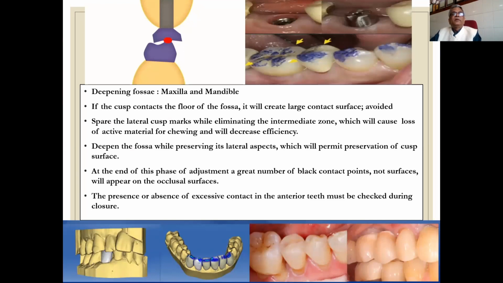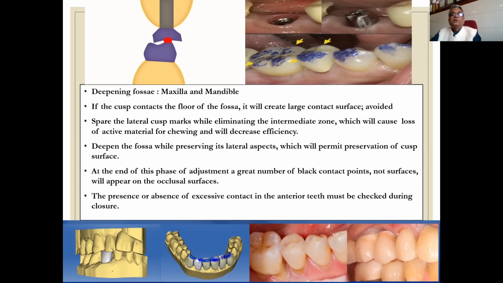So deepening the fossa is the ideal thing. In maxilla and mandible, if the cusp contacts the floor of the fossa, it will create a large contact surface, which should be avoided. Spare the lateral cusp marks while eliminating the intermediate zone, which would cause loss of active material for chewing and decrease efficiency. Deepen the fossa while preserving its lateral aspect, which permits preservation of cusp surface. At the end of this stage, a greater number of black contact points, not surfaces, will appear on the occlusal surface.